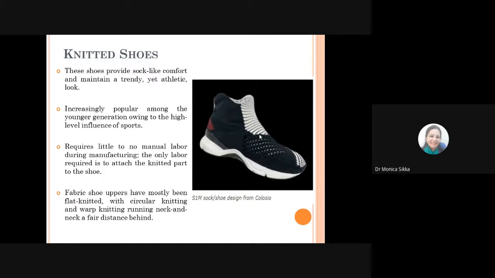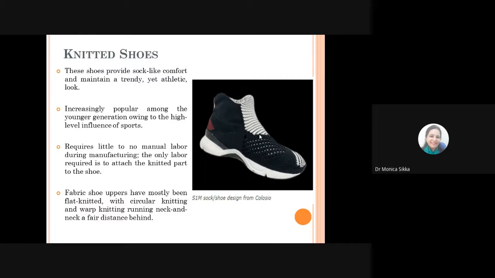After 2015, the market for shoes with knitted uppers increased by leaps and bounds, and it's projected to reach around $3.19 billion by 2025. So knit shoes are now seen all over the knitting sector, even in the different exhibitions that are done on knitted products.